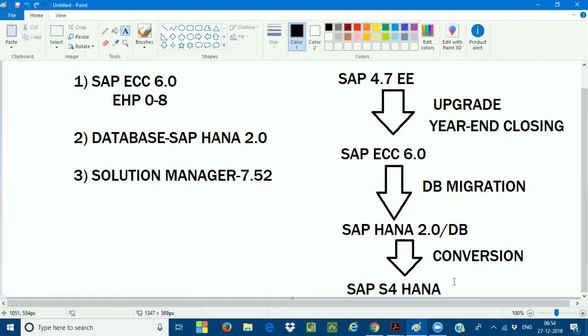No need to wait for the year-end closing. Only when you are doing the upgrade from 4.7 to ECC, this activity should be done in the year-end closing activity. Remaining everything, once you close your month-end closing activity, you can do this part. This is very, very important.